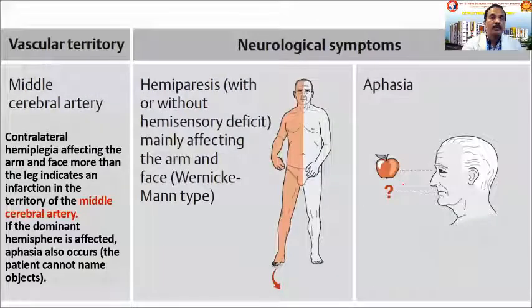Now, when it is coming to the middle cerebral artery, there is again hemiparesis with sensory loss of the opposite half of the body because of the involvement of the superior thalamic radiations, and because the middle cerebral artery is supplying all three main parts of the internal capsule: anterior limb, posterior limb, and genu. If the dominant lobe is involved, then the patient will also suffer from aphasia, because they won't be able to name the objects.